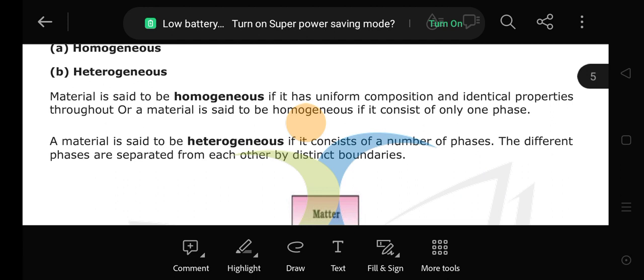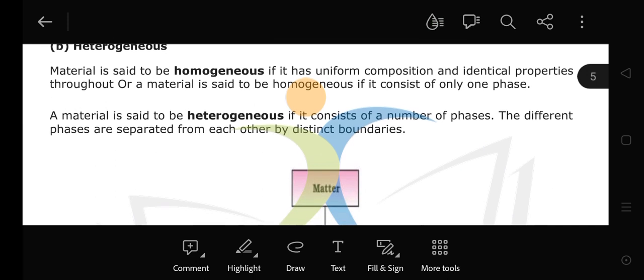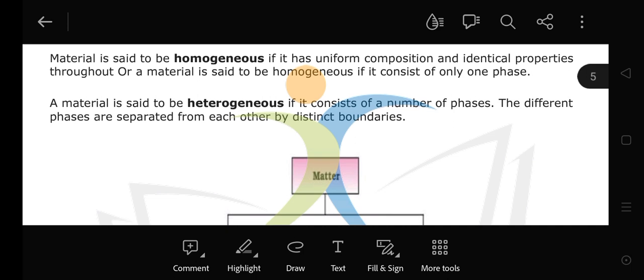Now what are heterogeneous mixtures? A material is said to be a heterogeneous mixture if it consists of a number of phases. The different phases are separated from each other by a distinct boundary. If in a mixture you see two or more phases, then it is called a heterogeneous mixture. For example, oil in water, sand in water.